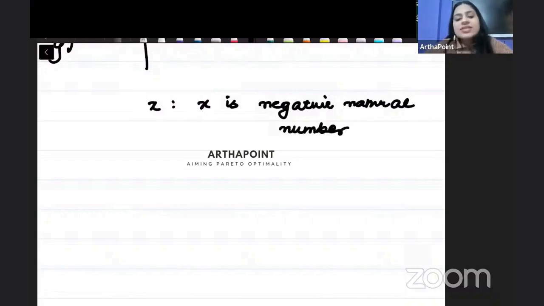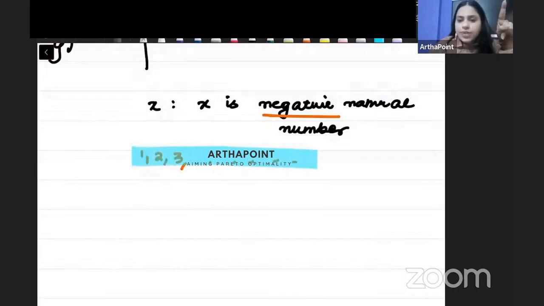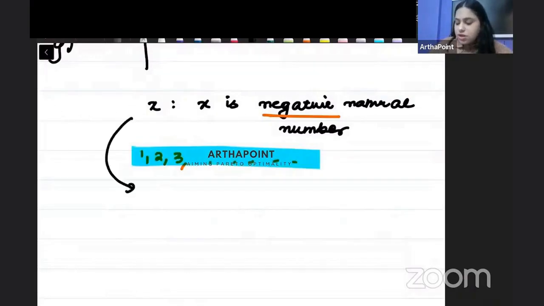X is such that x is a negative natural number. So can negative and natural come together? It cannot come together. Natural numbers will be 1, 2, 3 and so on. It starts from 1. A negative number can be an integer, but negative cannot be a natural number. Natural numbers start with positive numbers. So because a negative number cannot be a natural number, the answer to this will be a null set.